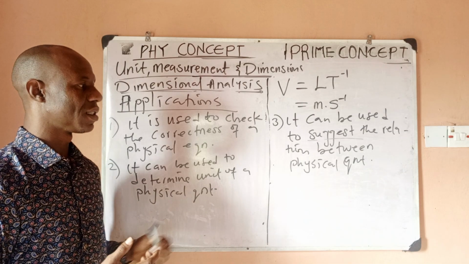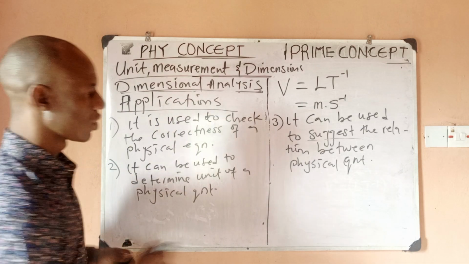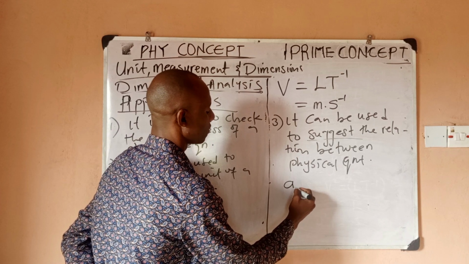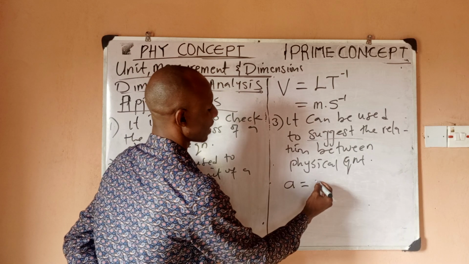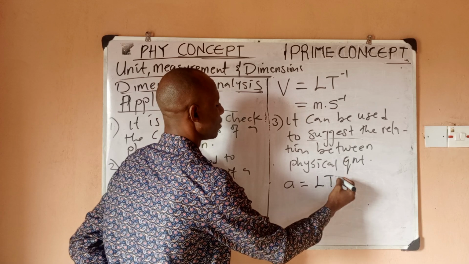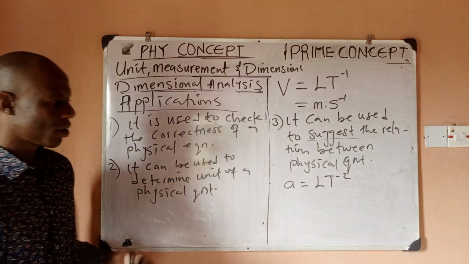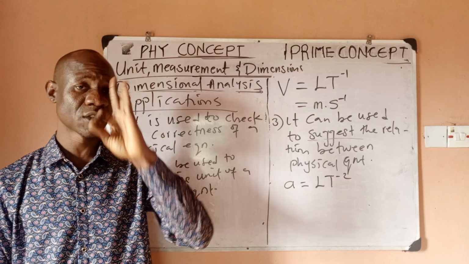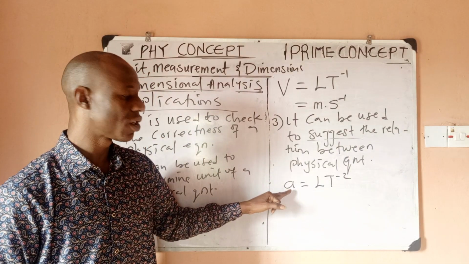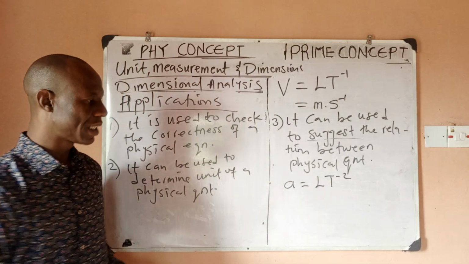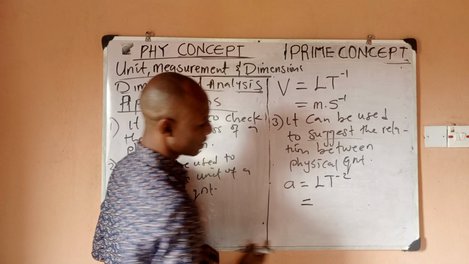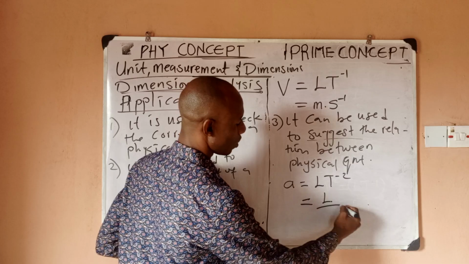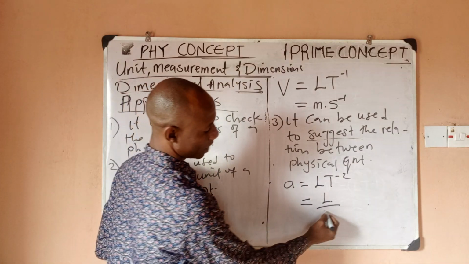For example, they give you something like this. Somebody said the dimension of acceleration is L T to the power minus 2. When somebody gives you this dimension, from it you can suspect what the relationship for acceleration would be. So let's see how we can do that. First, from this, I can say this is L all over, I can bring this T down, it becomes T to the power 2.